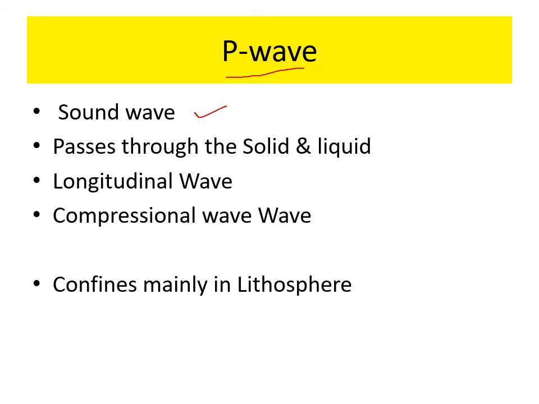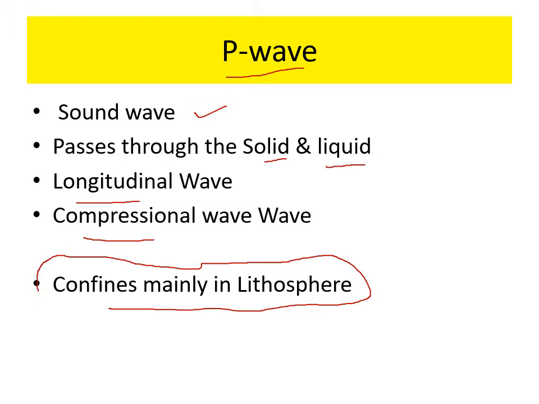It can pass very easily through solid and liquid medium, but not through the viscous medium. It is also known as longitudinal waves. It's a compression wave, and it is mainly confined to the topmost layer of the Earth, that is the solid state, that is the lithosphere.